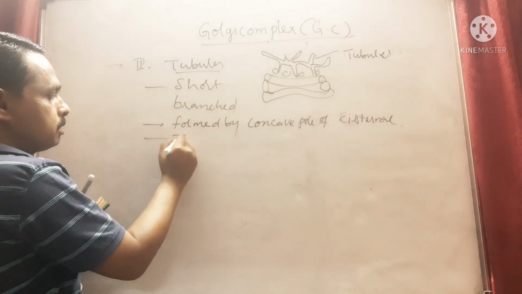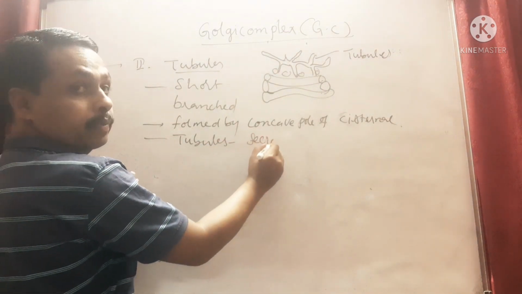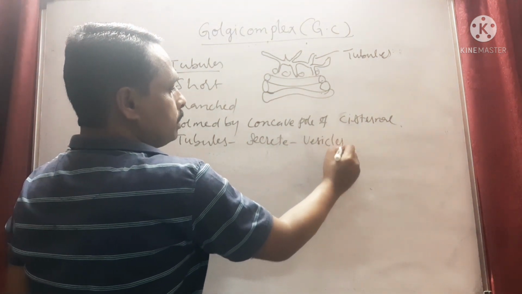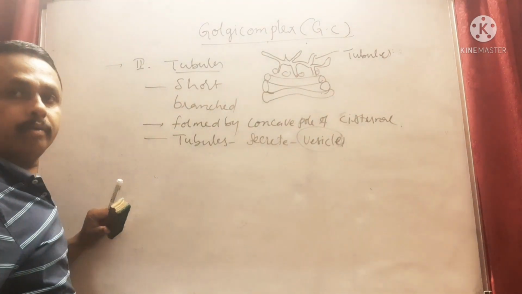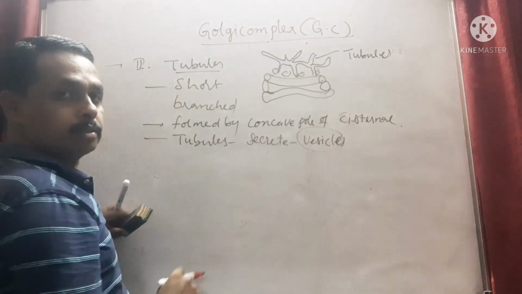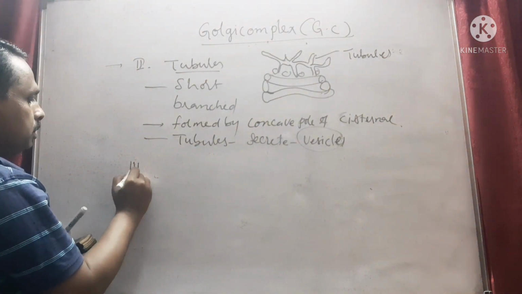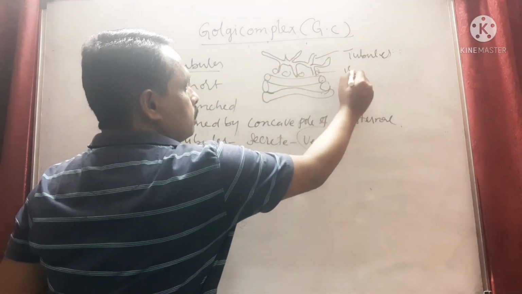The tubules secrete vesicles. These are about the tubules. Right. Next part, third part. So these are called vesicles.